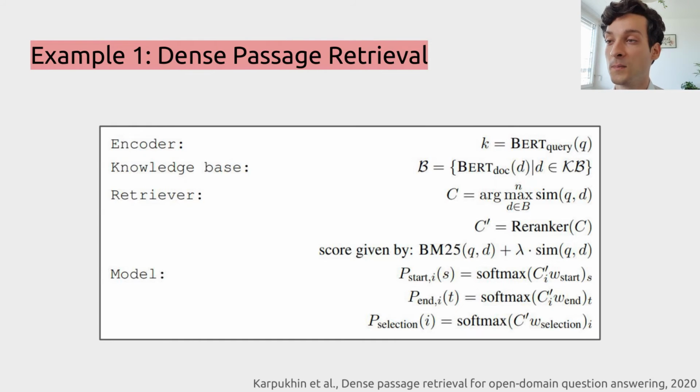the vector space. The reason this may work is that relevant documents to a query live in the same area of the vector space. Apart from the vector similarity, however, the overall metric is also conjoined with BM25, which is a more traditional approach to retrieval. At the end, this produces artifacts C', which are relevant documents to the query that possibly contain the answer, and the model computes the span based on them.